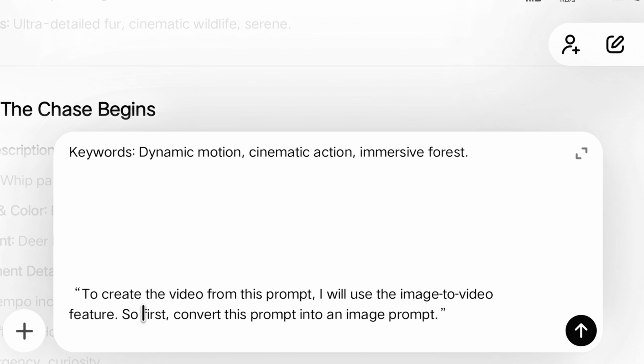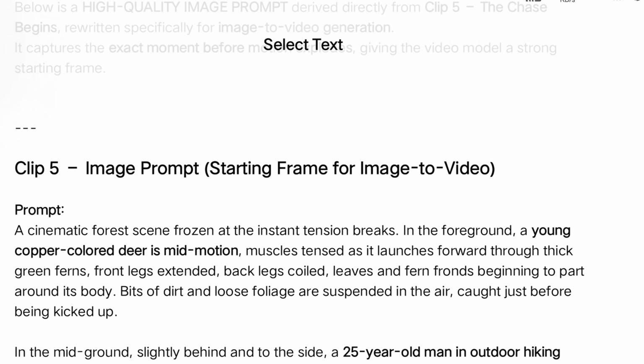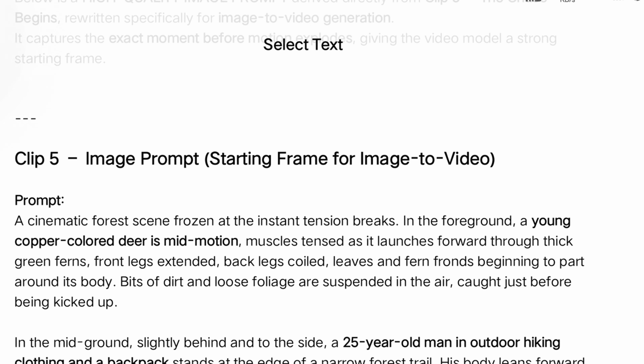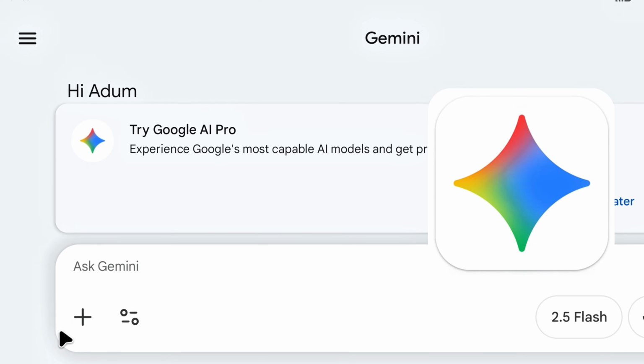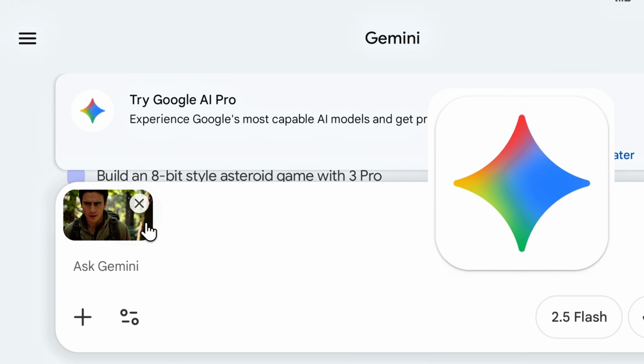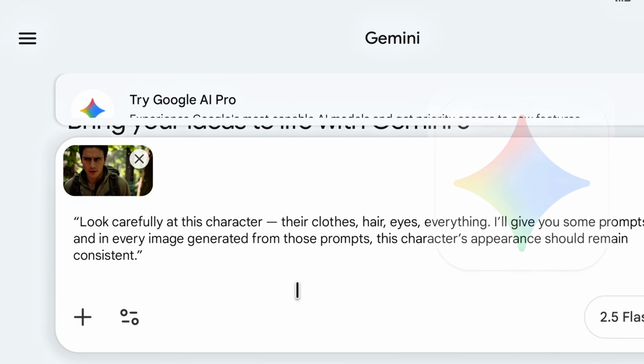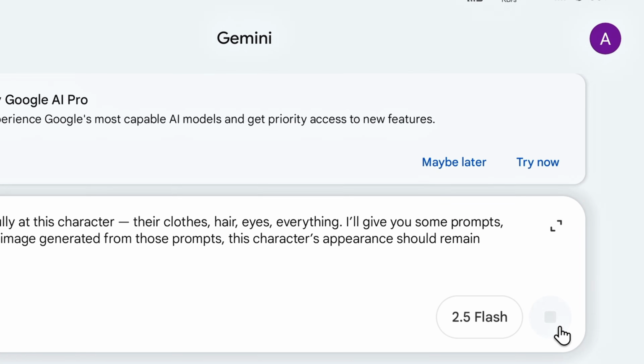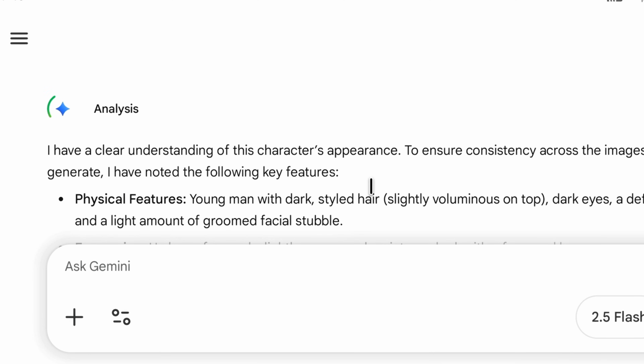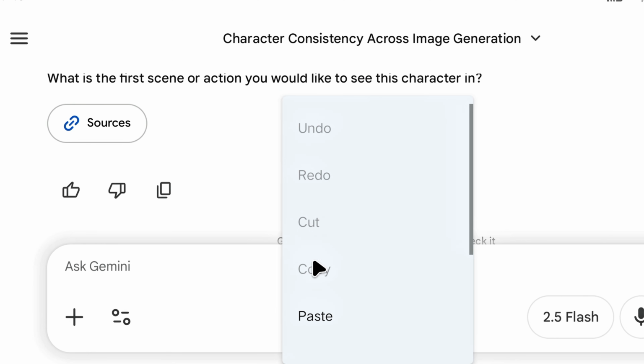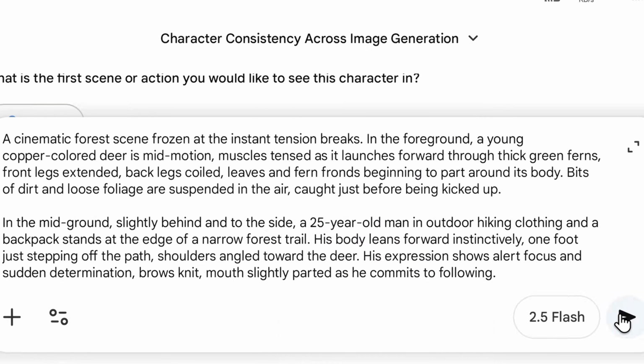To create the video from this prompt, I will use the image to video feature. So first, convert this prompt into an image prompt. Now the fifth image prompt that ChatGPT has written, we will copy that. Now we will open Gemini, and by clicking on the plus icon, we will upload the photo of our character. The photo should be in 16:9, and then we will give this prompt there. After pressing enter, Gemini will understand what we want it to do. Then after that, the fifth prompt that we had copied, we will paste that prompt and press enter.